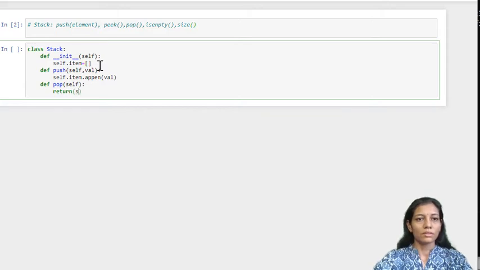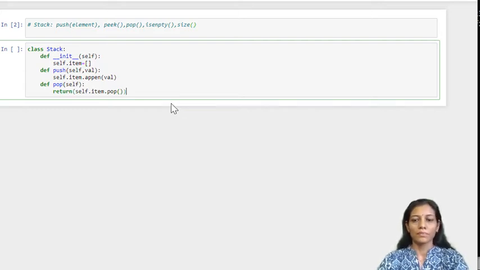Now here def pop, return. In order to pop the item, we'll be using item dot pop operation, which is a function of the list item.